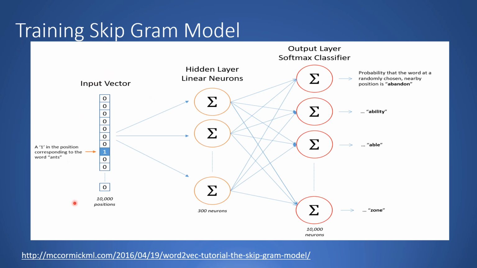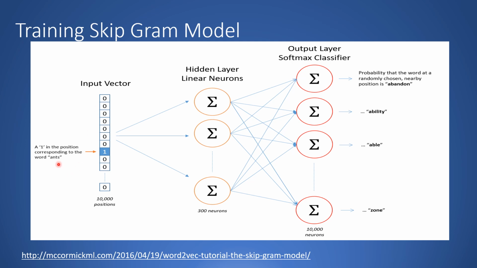Let us look at how we can train a skip-gram model. So we have an input vector. Assuming that we have 10,000 words in our dictionary, every word will be represented by a 10,000 dimension one hot encoding vector. We will arrange the words in the dictionary in alphabetical order.